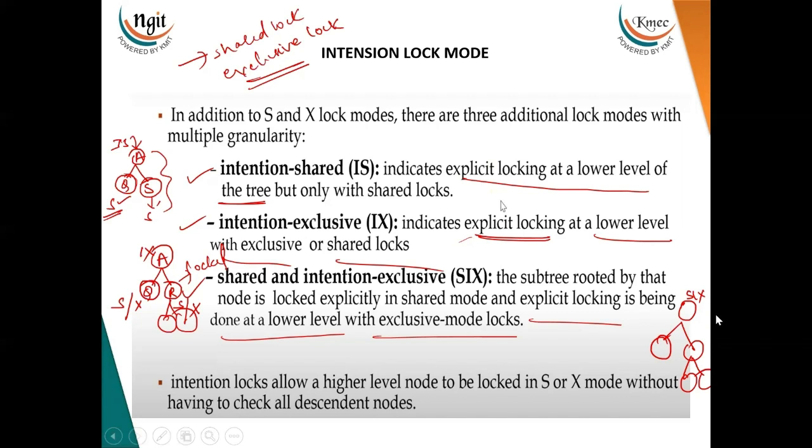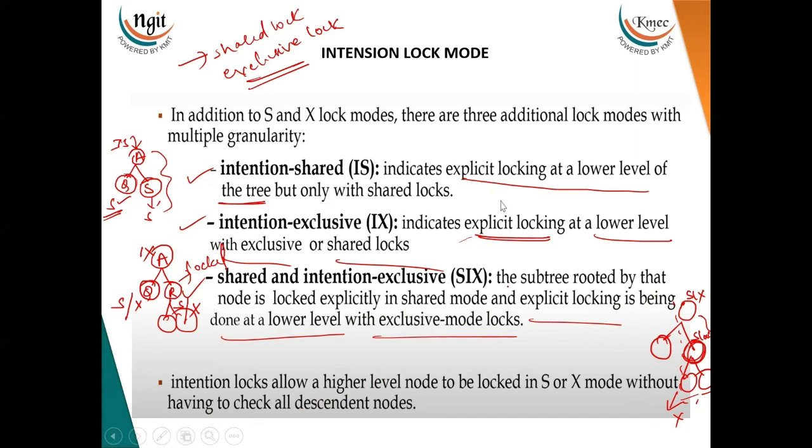Then the subtree rooted by that node, this particular part, is locked in shared mode, and explicit locking is made at the lower level with exclusive mode locks. That means the children of this particular node, these two, are locked with exclusive locks. This is known as the shared and intention exclusive lock mode.